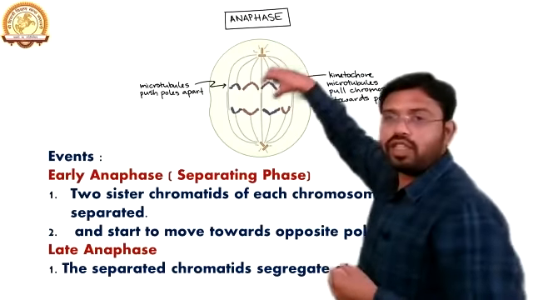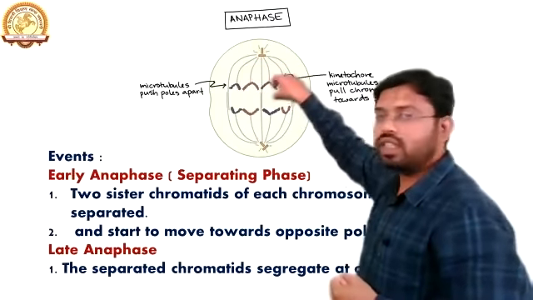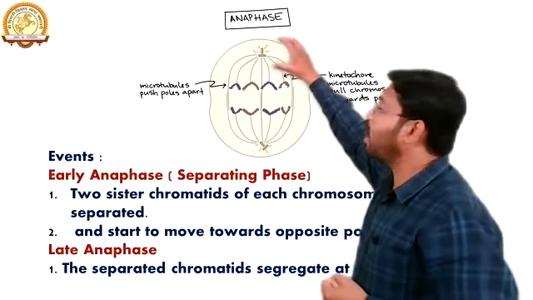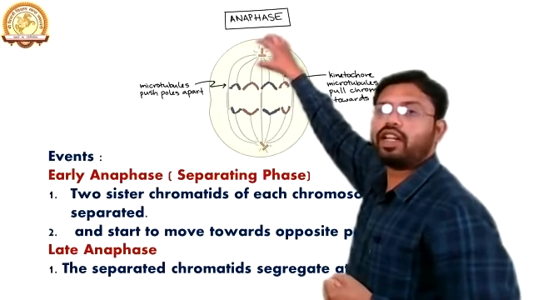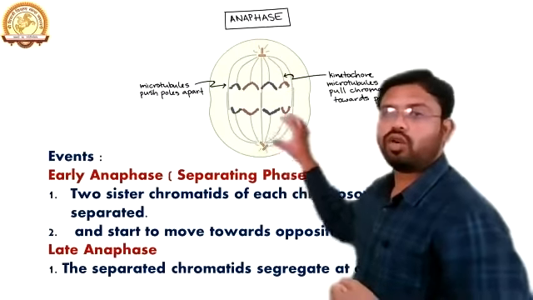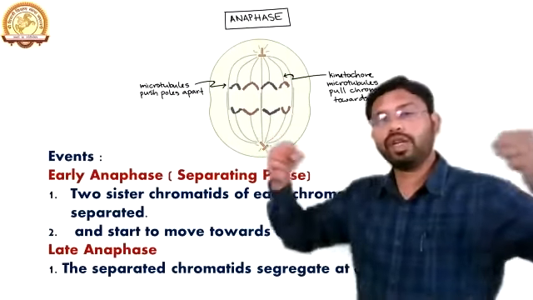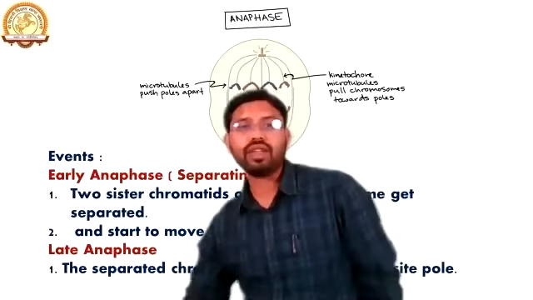If we look at this image, they are placed only in the middle of the cell. Now in late anaphase, they will get segregated at the particular pole. All the chromosomes will get segregated at the pole only, meaning total separation of the chromosomes takes place. So that is the anaphase.